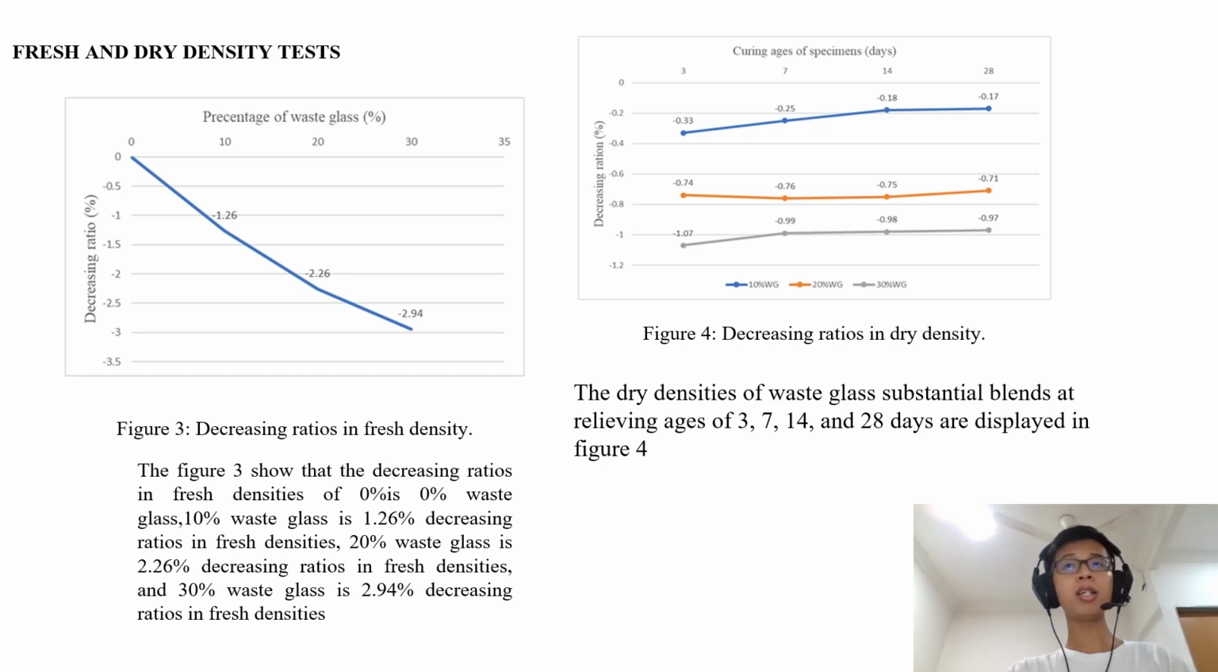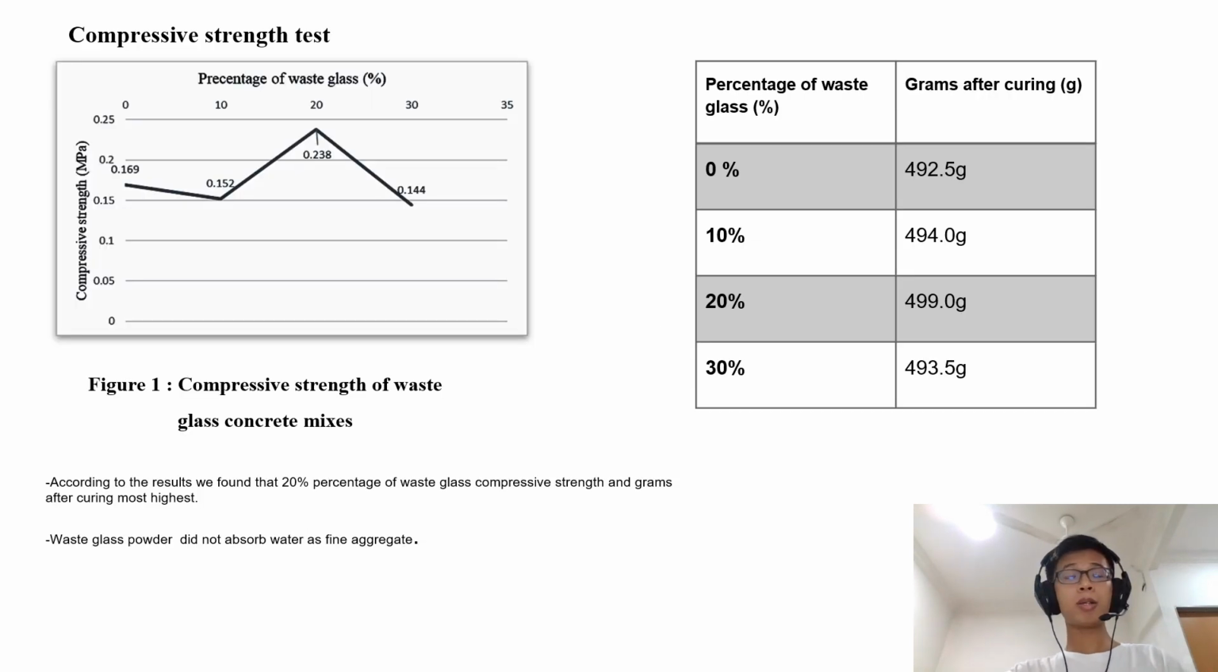Figure 4 shows the decrease in dry density at 3 days, 7 days, 14 days and 28 days. Now I want to talk about the compressive strength test. According to the results, we found that the 30% waste glass sample has the highest compressive strength after curing. This is because waste glass powder did not absorb water as fine aggregate does.